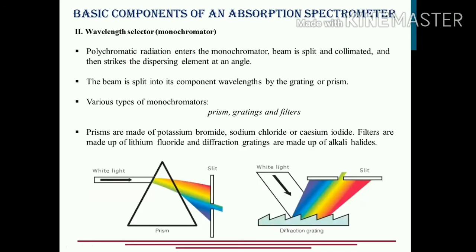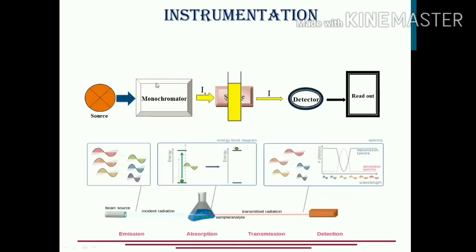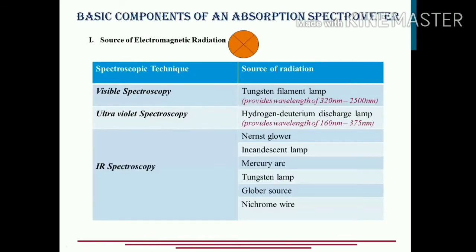Second is the wavelength selector, or the monochromator. The second component of the instrumentation: first we have already discussed the source of radiation. For ultraviolet it is different, for visible it is different, and for infrared spectroscopy it is a different source, in all three cases. Now we shall discuss the second component of the instrumentation, that is the monochromator.